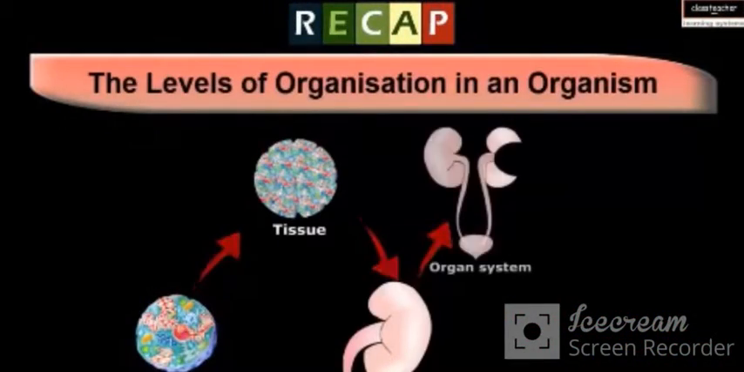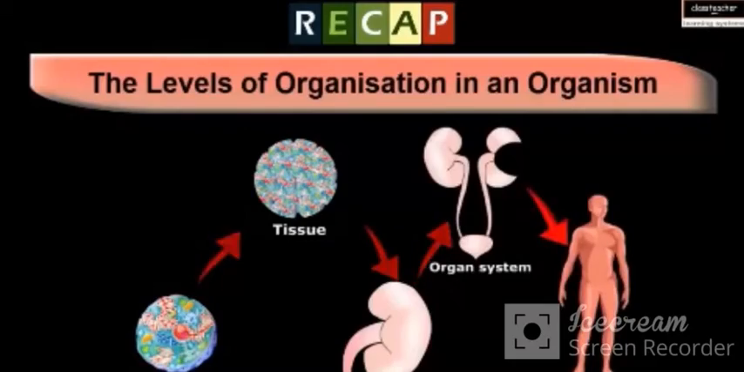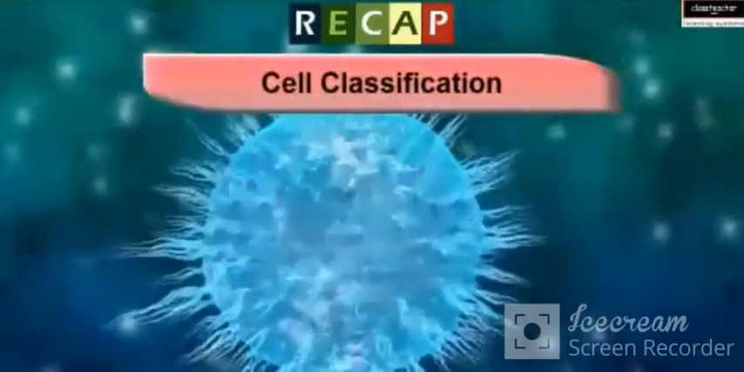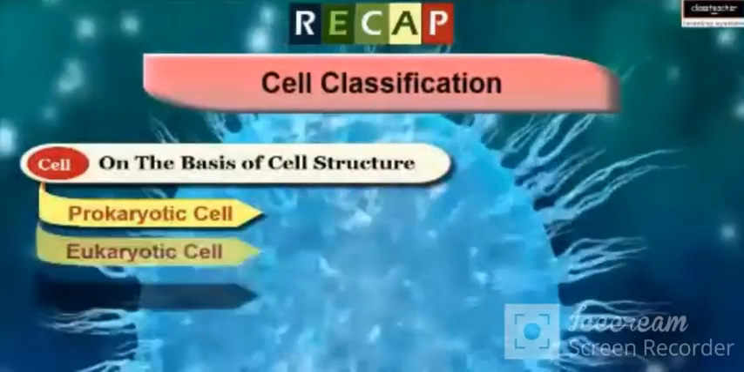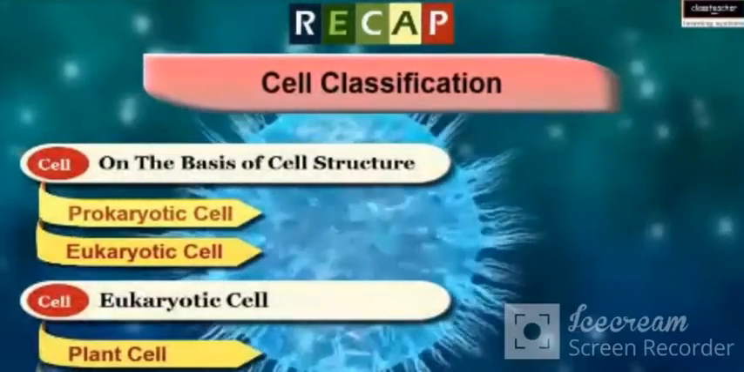Let us recapitulate the facts we have learned so far. The levels of organization in an organism can be shown as follows. Cells are broadly classified as follows. Here are some questions based on the module.